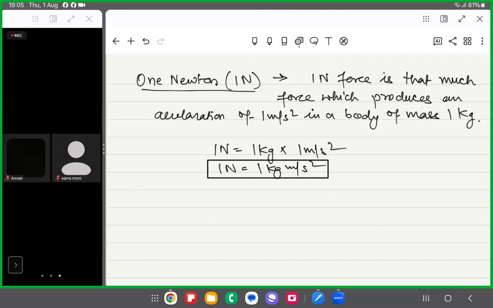It will keep on moving with the same velocity. Second thing which we have learned, that if the motion is accelerated, means now the velocity is not uniform, then it is always due to some external force acting on the body, right?